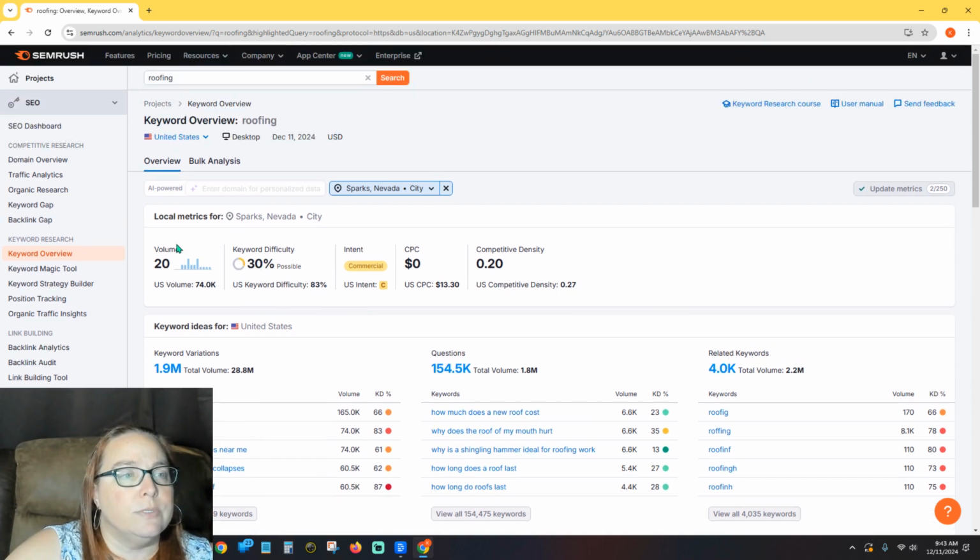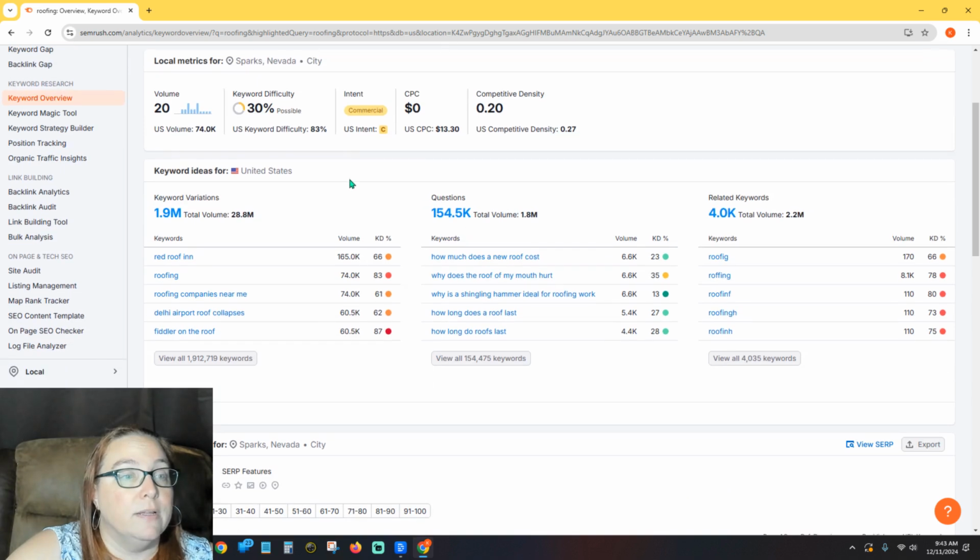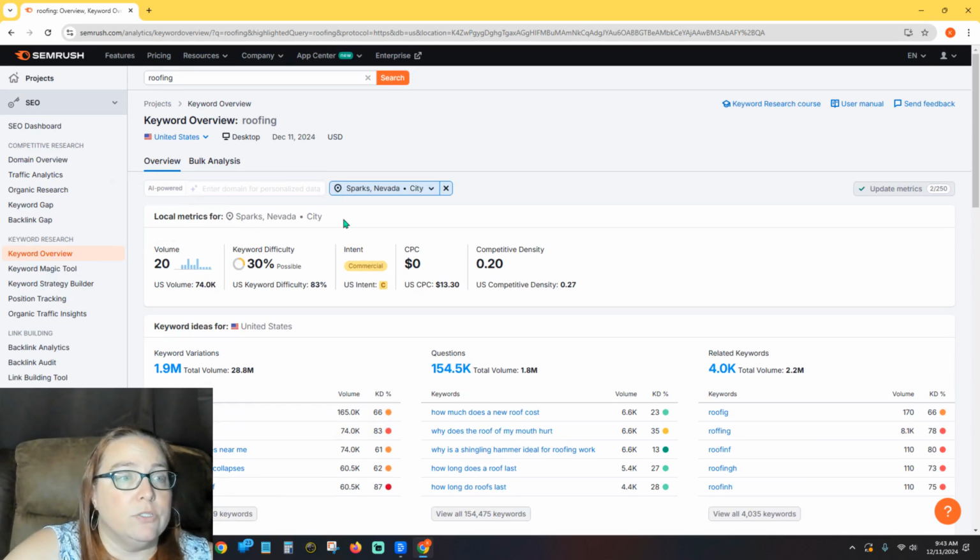Intent is commercial. So what is this? Volume 20? Is that for roofing just in Sparks, Nevada? Yeah, so it looks like it's that particular keyword for Sparks, Nevada. It still says down here it's 83, but they're trying to tell you that, see, it is easier. It is more possible within the local search terms. So this is just keyword variations, and this is for United States in general. If you wanted to look at more specific terms here, it might be worth it, but again, just making it local is going to be good.